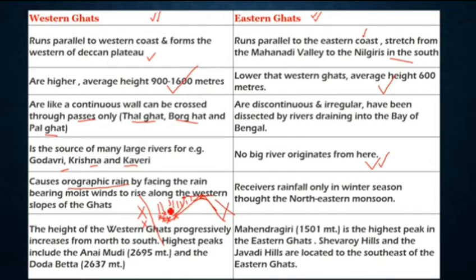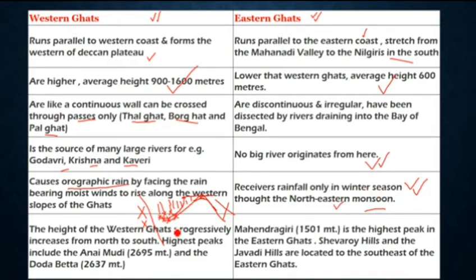Now, this type of rainfall is called orographic rainfall. Now, it receives rainfall only in winter season, that too through the northeastern monsoon. Don't worry about this one. We are going to study the different types of rainfall and the pattern of rain in the climate chapter.